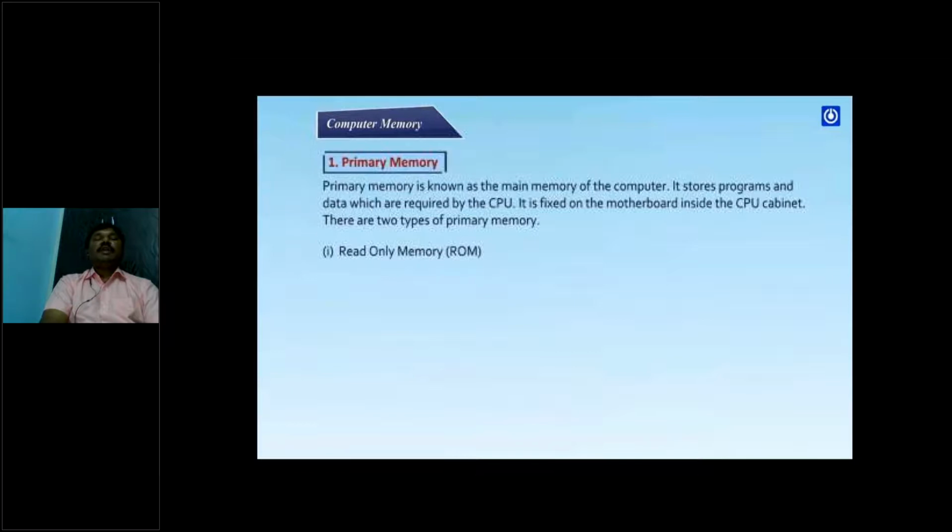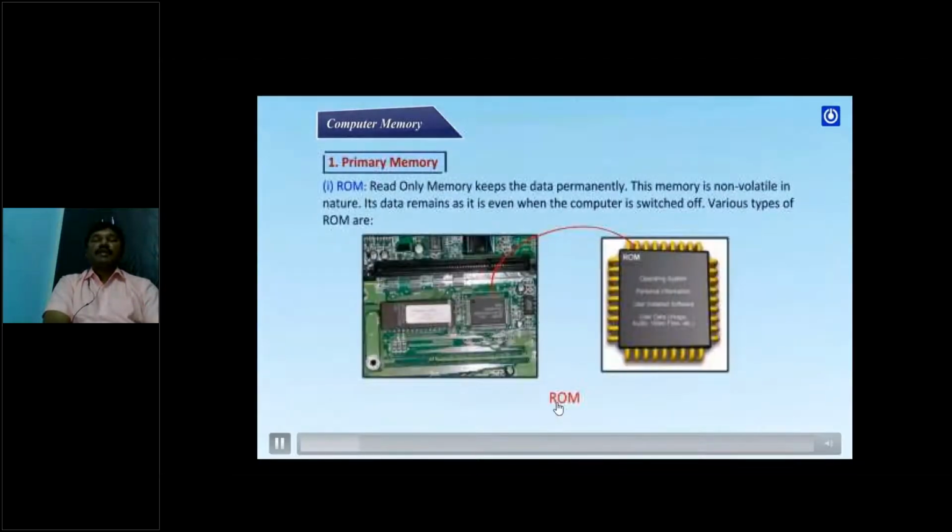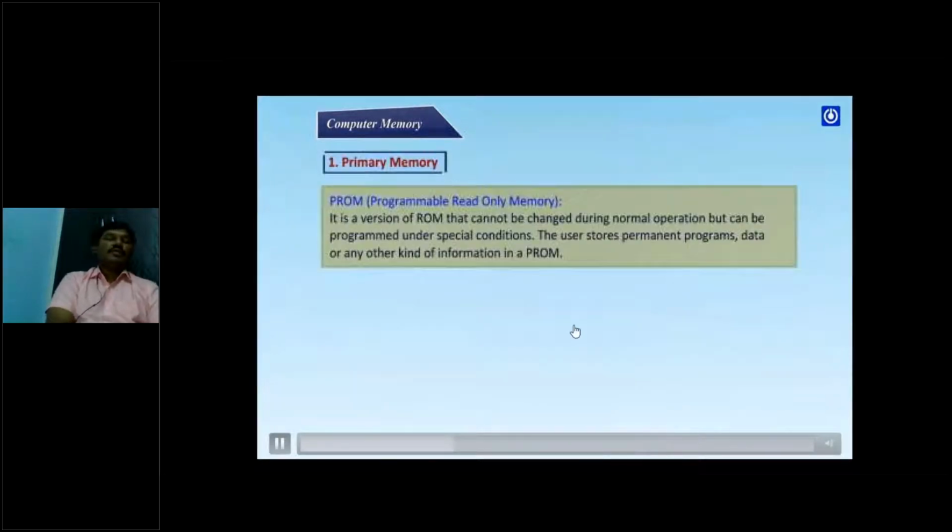Primary memory is known as the main memory of the computer. It is available in the form of a chip, and it stores the operating system programming, partial information, user ID data, and so on.